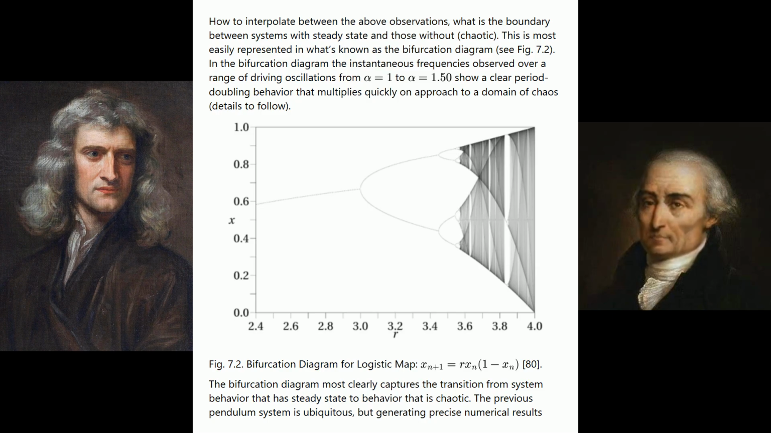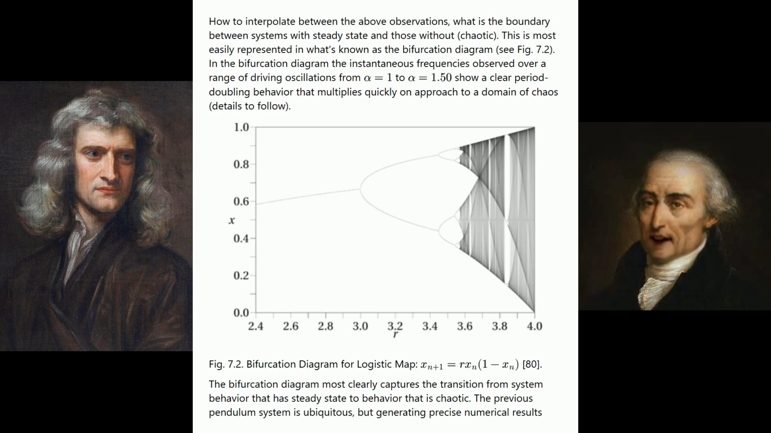The bifurcation diagram most clearly captures the transition from system behavior that has steady state to behavior that is chaotic. The previous pendulum system is ubiquitous, but generating precise numerical results with it is time-consuming if all that is wanted is to demonstrate the universal behavior of chaotic systems. This is because the period doubling transition to chaos is a distinctive trait of both second-order dynamical systems and first-order dynamical systems whose iterative mappings, Poincaré sections, involve functions of prior mapping positions that have a simple maxima. General conditions for when a dynamical system with specific mapping dependency gives rise to chaotic behavior has been proven by reference 19 with universal constants also thereby revealed, details to follow.